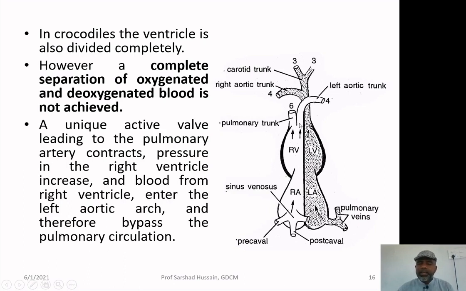Basically, there is a very unusual type of valve present over there. Sometimes when this valve, which gives the deoxygenated blood to the pulmonary trunk and then to the lungs, is closed, there is an increase in the pressure of the blood in the ventricle, and from the ventricle the blood starts going into the right systemic artery. Otherwise it has to go to the lungs, but it goes into the systemic artery. On the other hand, the oxygenated blood is already going through the left systemic artery to the body.